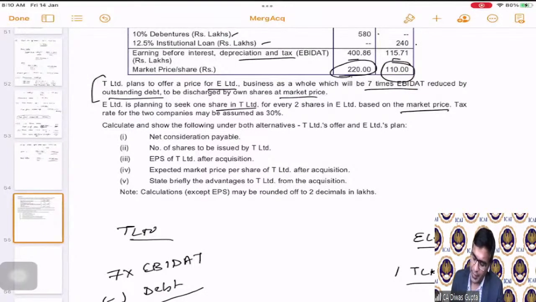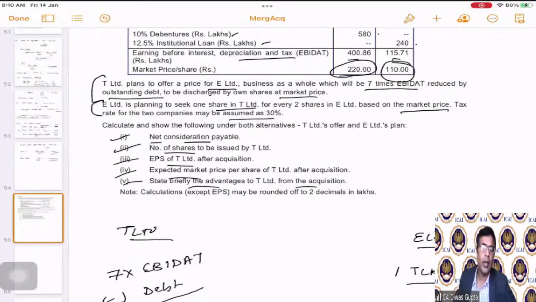Tax rates for the two companies may be assumed to be 30%. So they are saying you assume the tax rate to be 30%. Calculate and show under both the alternatives. So they are saying there are now two alternatives. One is if we go ahead as per T Limited, and the second one if we go ahead as per E Limited. Under both the alternatives, you have to calculate the total net consideration payable, number of shares, EPS, expected market price, and the advantages also it is asking us to calculate.